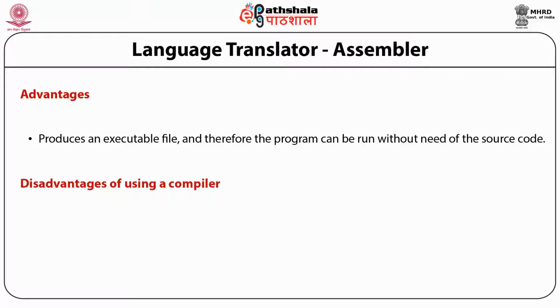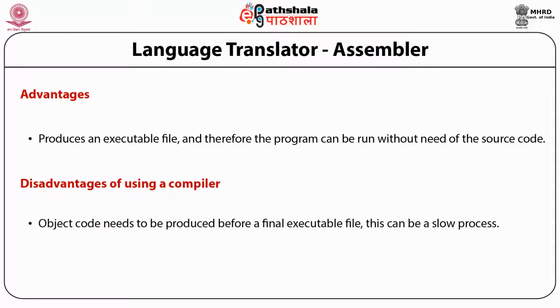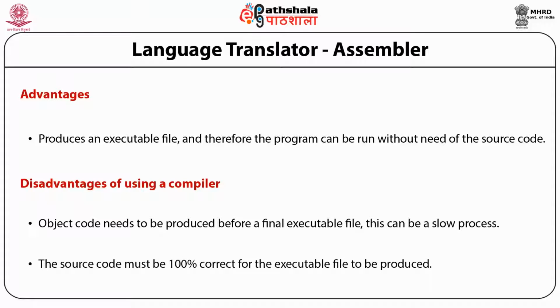The disadvantage of a compiler is that the object codes need to be produced before the final executable file. This can slow the process. In the case of a compiler, the source code must be 100% correct before creating that executable file. If there is a simple typing mistake in that source code, then the programmer has to correct it, and only then can the source code be compiled into the object code.